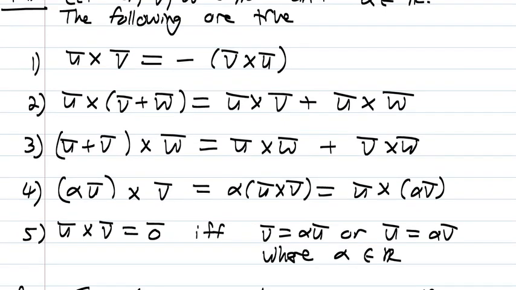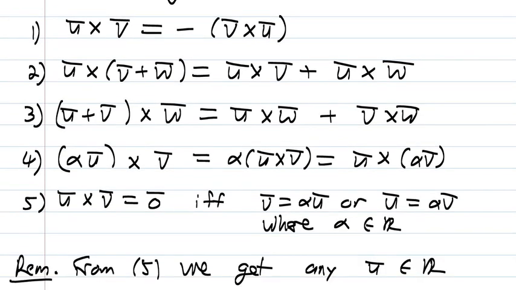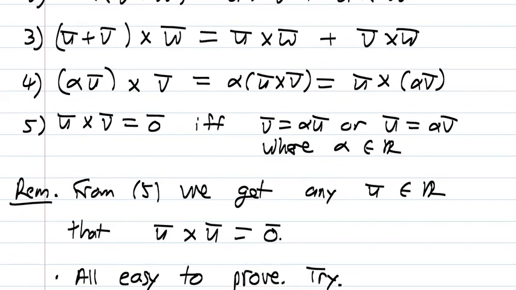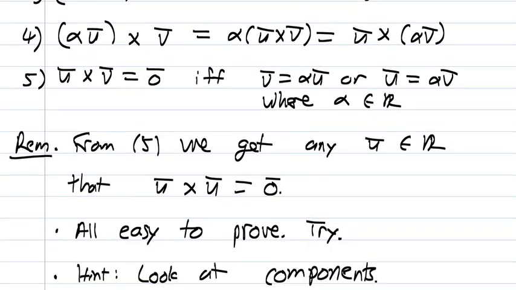And then the fifth property, U cross V is the zero vector if and only if V is a scalar multiple of U or U is a scalar multiple of V. All right, and this is going in both directions. The first part implies the second part, and the second part implies the first part. All right. So remember, in 5 we get that if V and U is the same vector, then they are scalar multiples of one another, because then the scalar is 1. So we get a cool result that follows from number 5, is that if you take a vector, you cross it with itself, it always becomes a zero vector. So do it out with some examples, but this is true in general. They're all easy to prove, so give it a go.